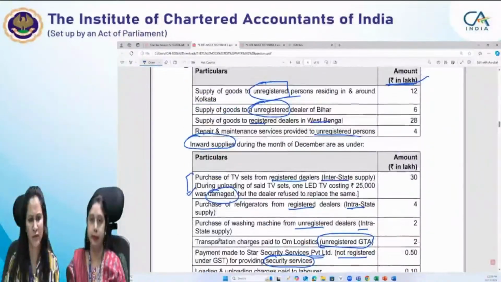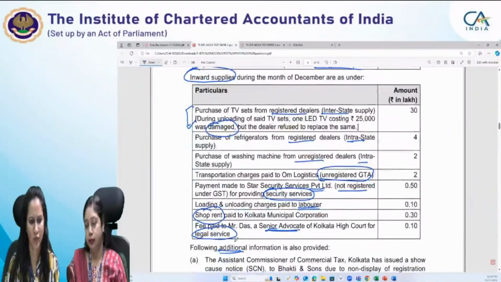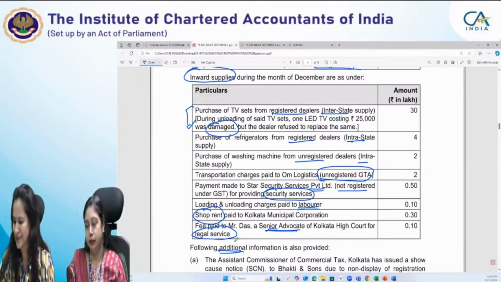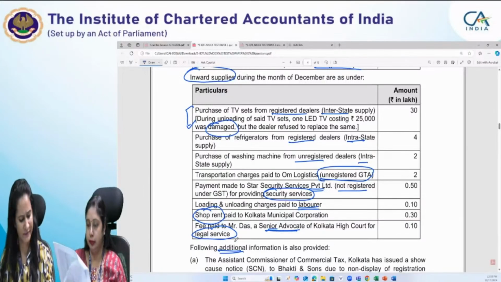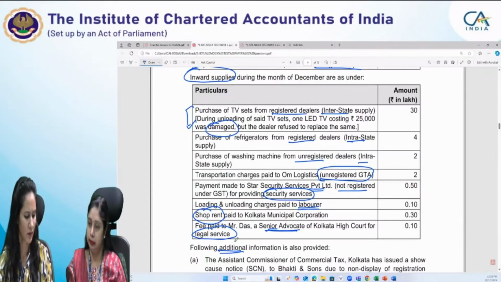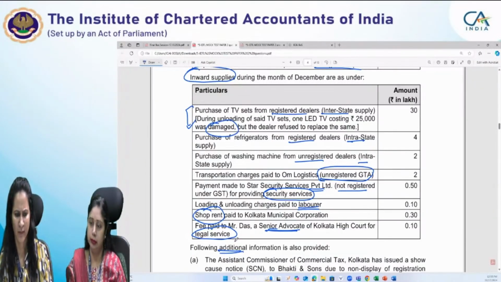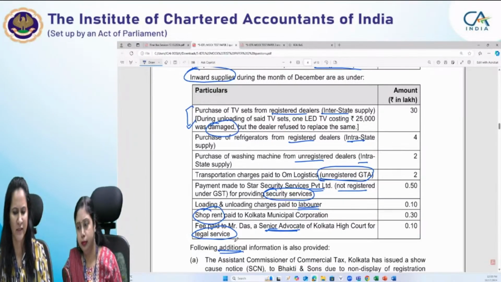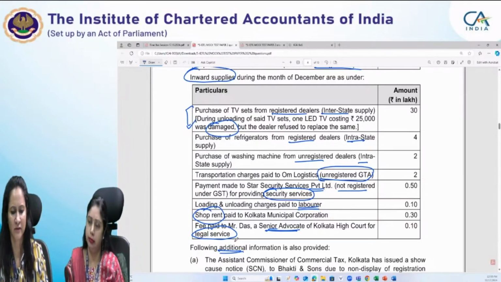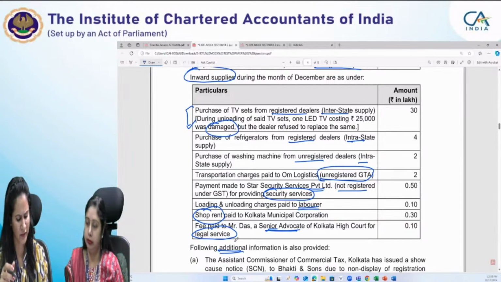So coming to the table of inward supplies, table number 2, purchase of TV sets from a registered dealer, interstate supply. During unloading of TV sets, one LED TV was damaged, but the dealer refused to replace the same. See, as Shefali ma'am has discussed with you in case scenario 1, I will also write just adjacent to the table whether the reverse charge provisions will get attracted in that particular item or not, right?